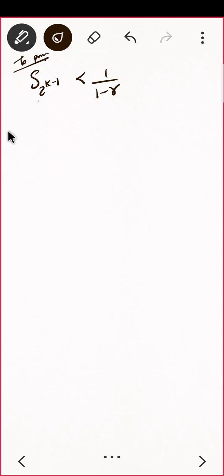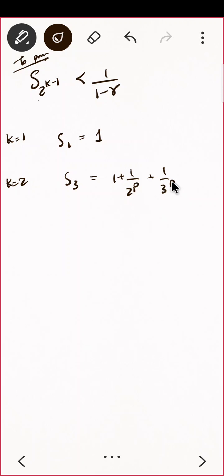When k equals 1, it is S1, that is 1. Correct? When k equals 2, this is S3, that is 1 plus 1 upon 2 raised to p plus 1 upon 3 raised to p.